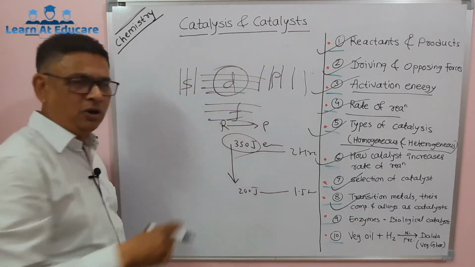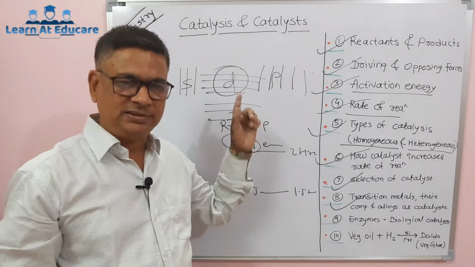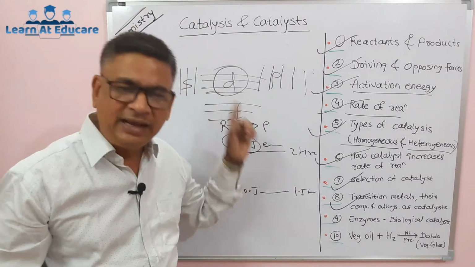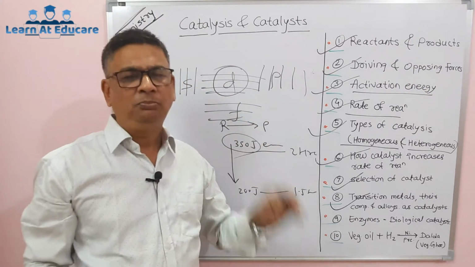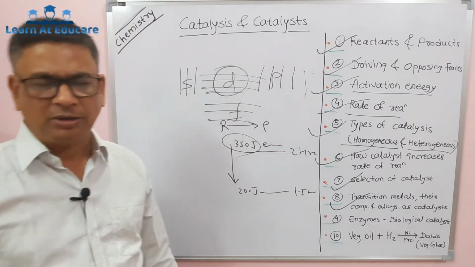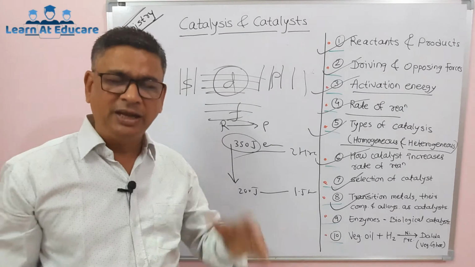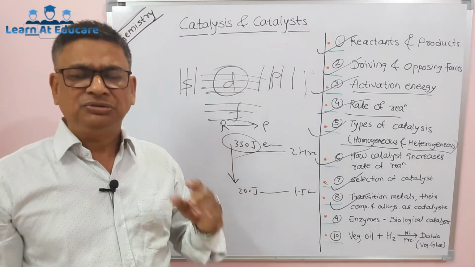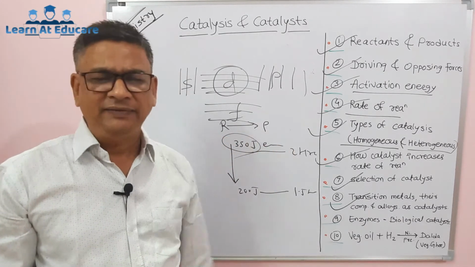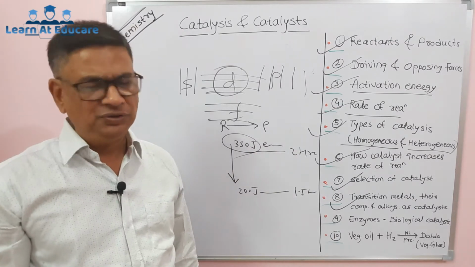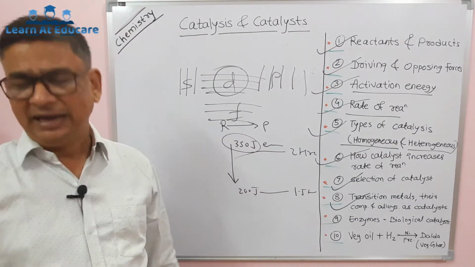So these D block transition metals, their compounds, their alloys, for example platinum, copper, mercury, nickel, molybdenum, then manganese, these are the famous catalysts, and their compounds and alloys are used in chemistry as catalysts.